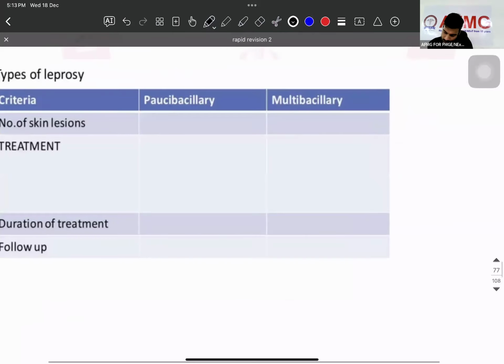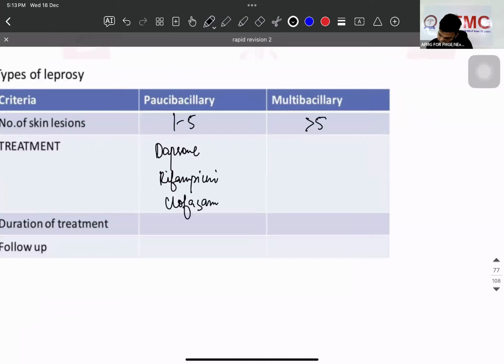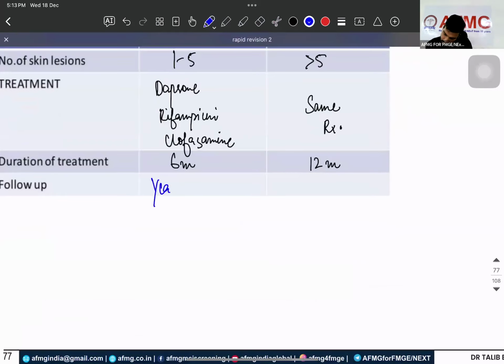Now, sir, this is a case of which leprosy? Paucibacillary leprosy. Number of skin lesions in pauci: 1 to 5. Multi: more than 5. What are the drugs? Dapsone, rifampicin, clofazimine. और यहाँ पे भी सेम ट्रीटमेंट. Duration of treatment here is 12 months. Follow up yearly for how many years? 2 years. Here, yearly for 5 years. Is that clear?